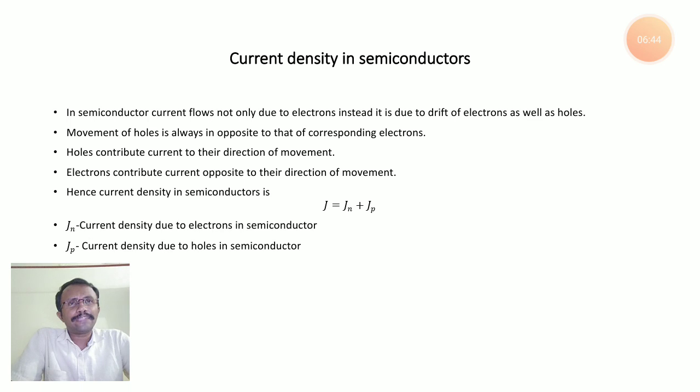Next we will see what is Jp. Jp is the current density due to holes in the semiconductor. By using the current density expression, there we know already nq mu into E for conductors. So now for Jp it is pq mu p into E, where p is the hole concentration, q is the charge of the hole.